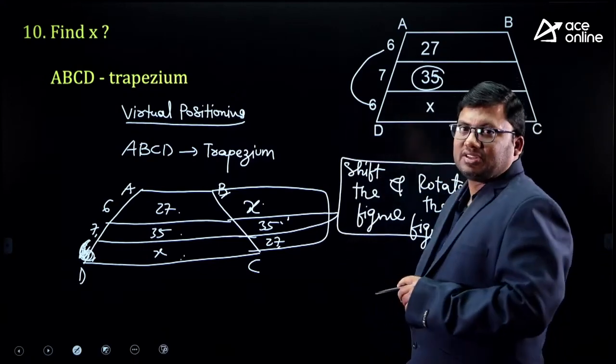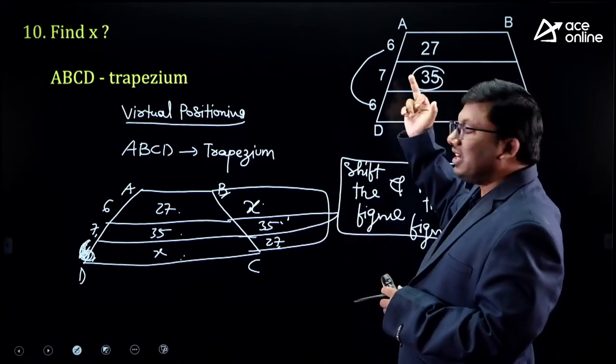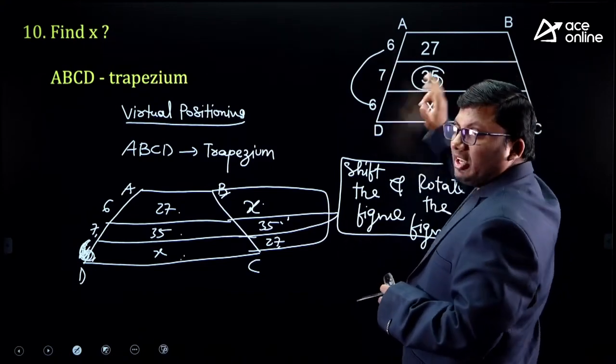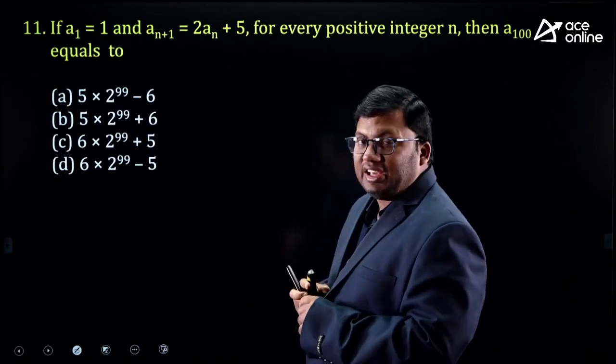Simply you will get the answer. I hope it is clear. 35 plus 35 is 70. 7 tens are 70. 6 tens are 60. Remaining is 33. So x is 33. I hope the idea is clear.